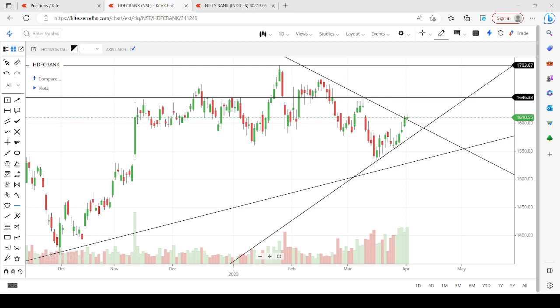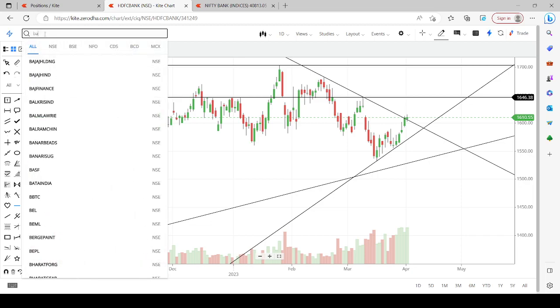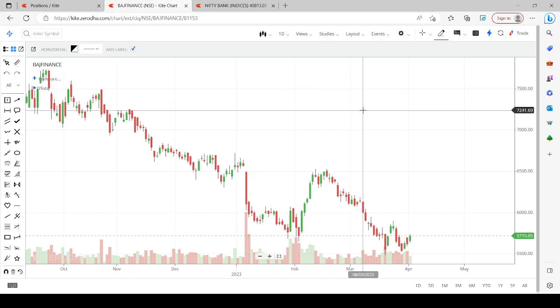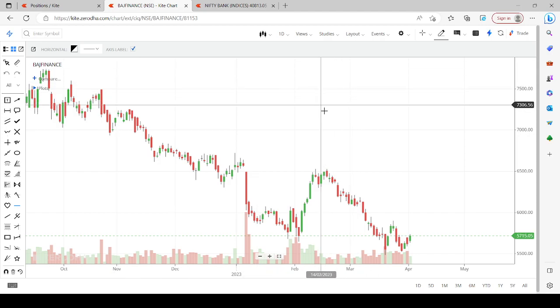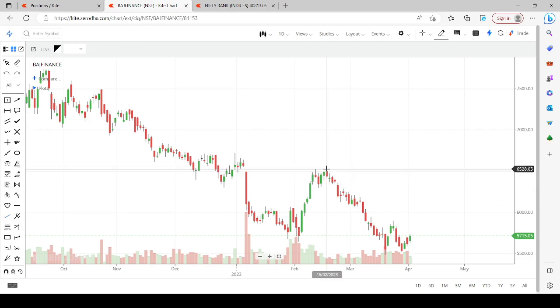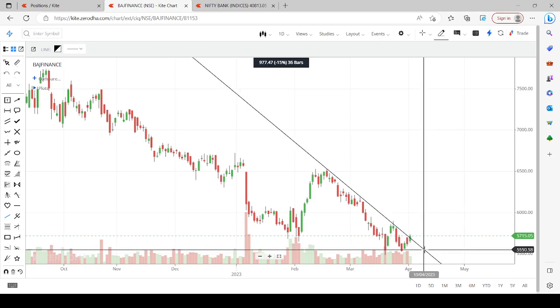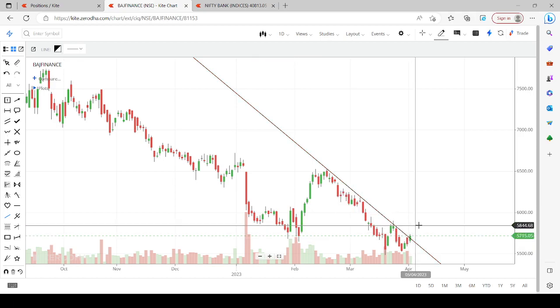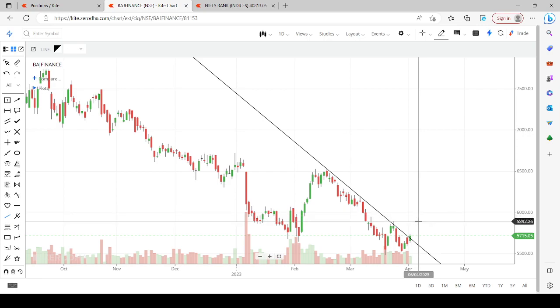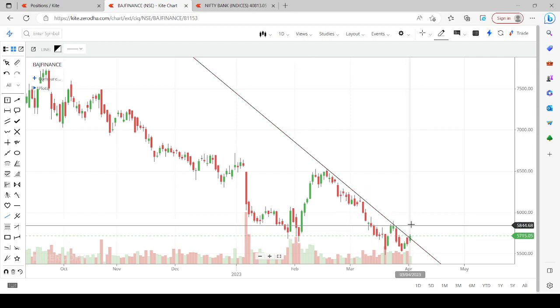And the last one which I am trying to suggest is Bajaj Finance. I have opened this chart, Bajaj Finance. Let's see how this falling trend line works over here. Already it has given a breakout marginally on the higher side. It has crossed, but still the breakout is not convincing for me, because this is not a stock which will perform like this.